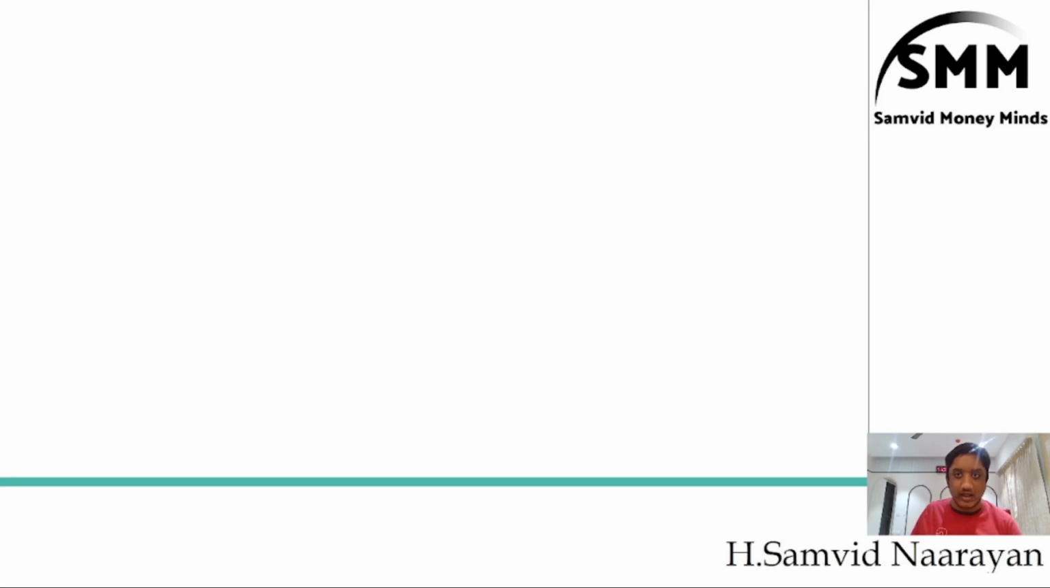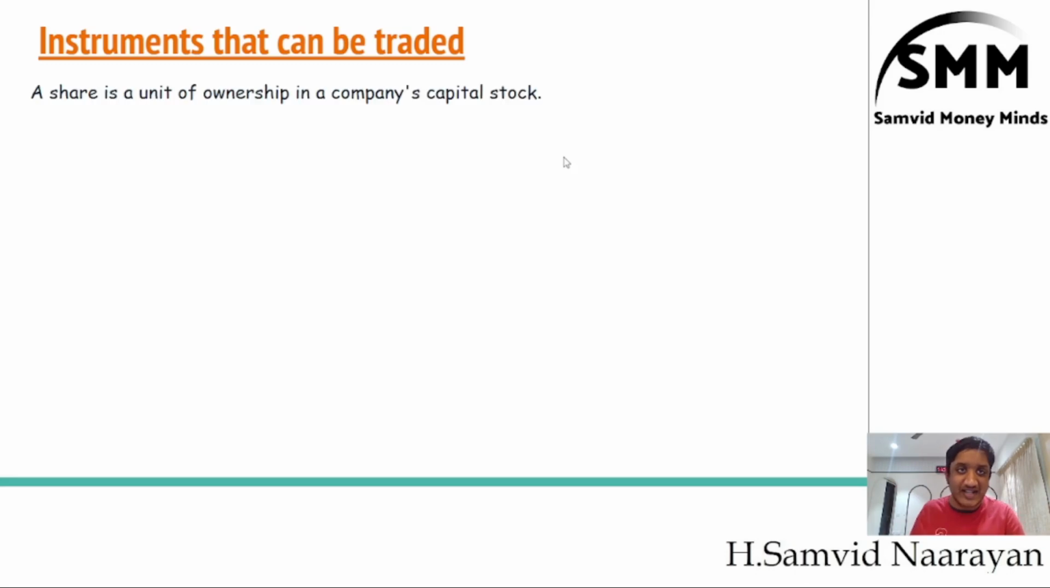So as I told you, in this video we are going to discuss the stock market, right? Two types of instruments can be traded in the stock market. One of the instruments is the share. A share represents a unit of ownership in a company's capital stock. So if there is 20 lakhs capital stock and you hold two shares of 10 each, that is 20 rupees, then that 20 rupees is a unit of the 20 lakh capital. So that is nothing but a share, right?